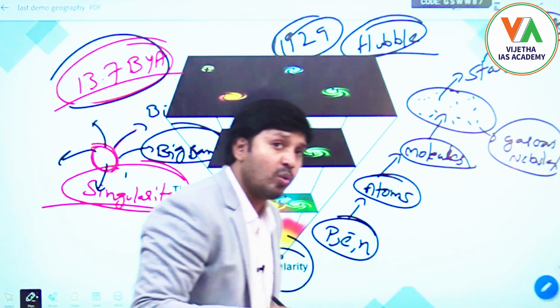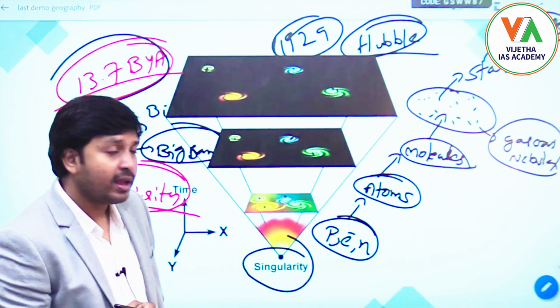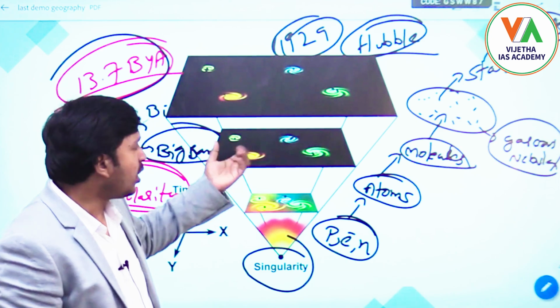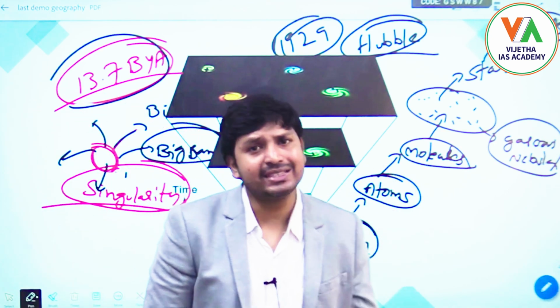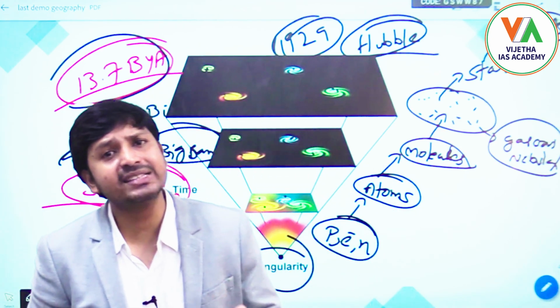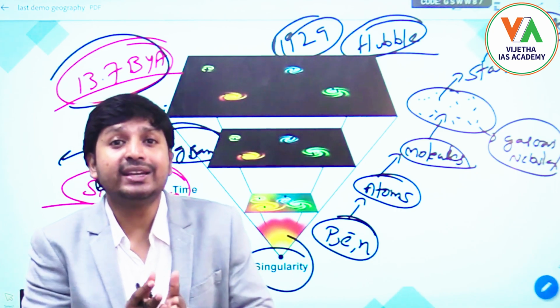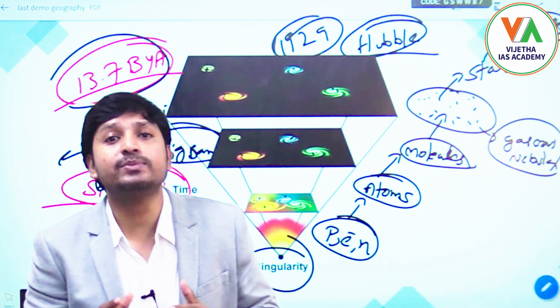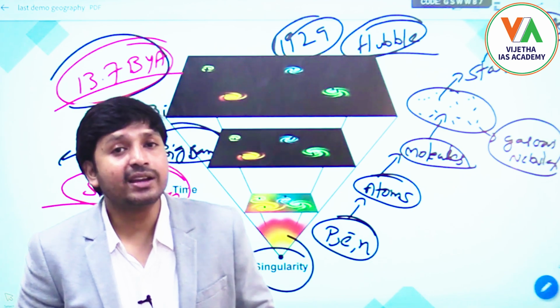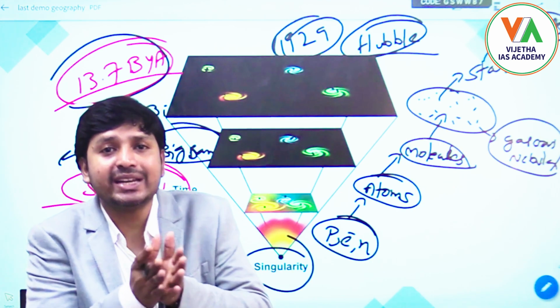What Hubble discovered is that the distance between the star systems in the galaxies has been increasing. This indirectly indicates that when the distance is increasing, it is expanding.